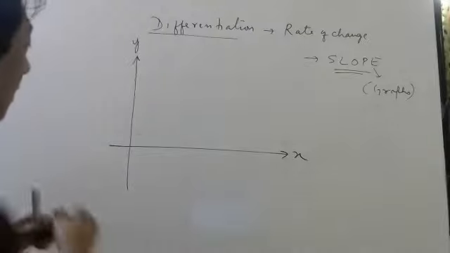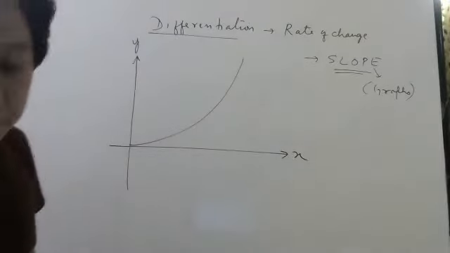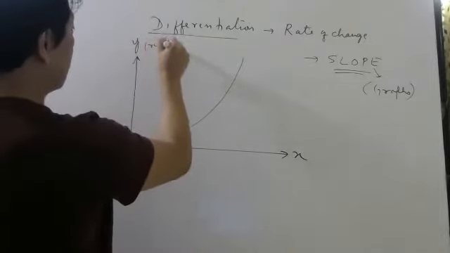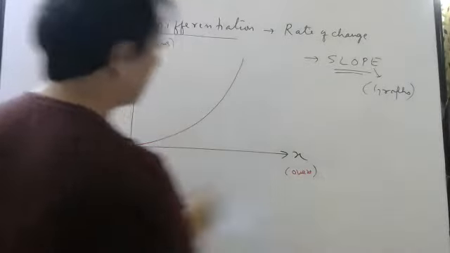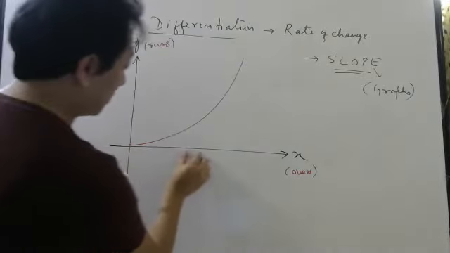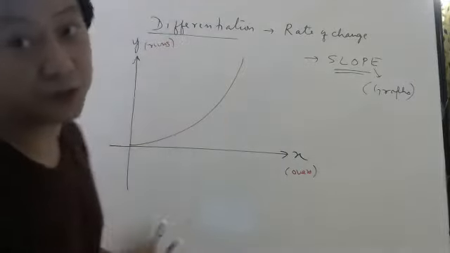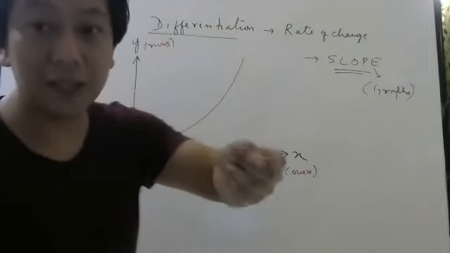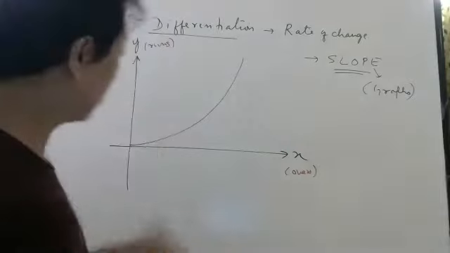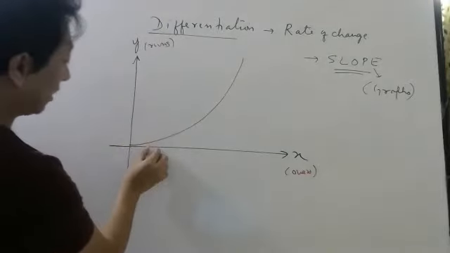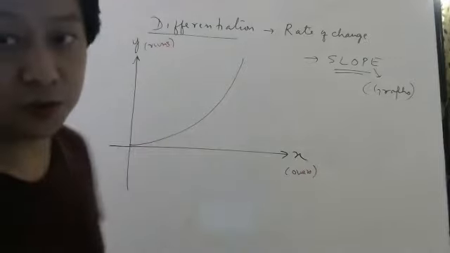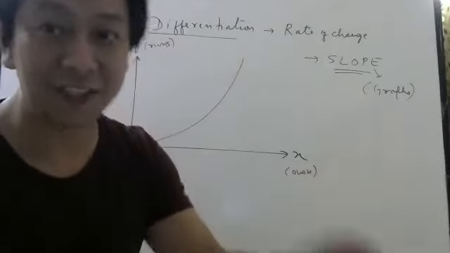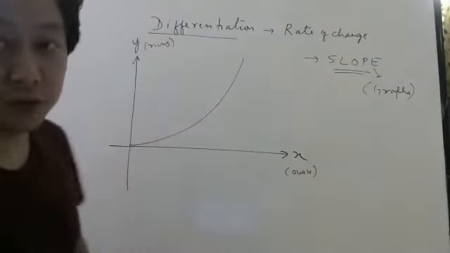My graph looks something like this. If you get confused about what is y and what is x, think of this as runs and this as overs. You can see that with equal numbers of overs, equal numbers of runs are not scored. The runs are increasing, no doubt, but the increase in the runs itself is changing. In the first over, if this many runs are scored, in the next over the same amount is not scored. The change itself is changing. Beautiful sentence. Keep this in mind.